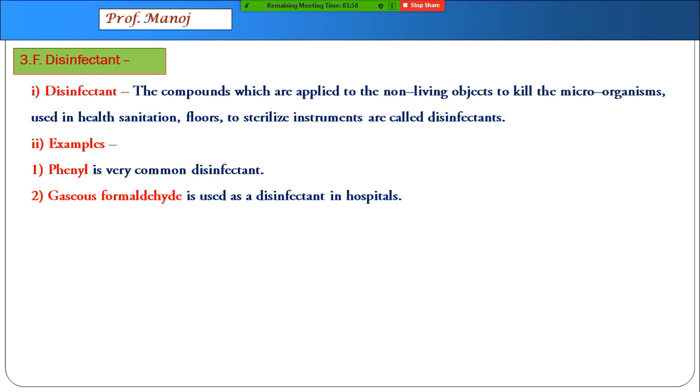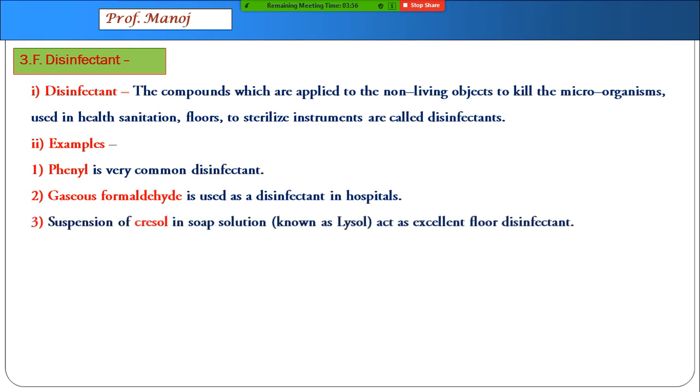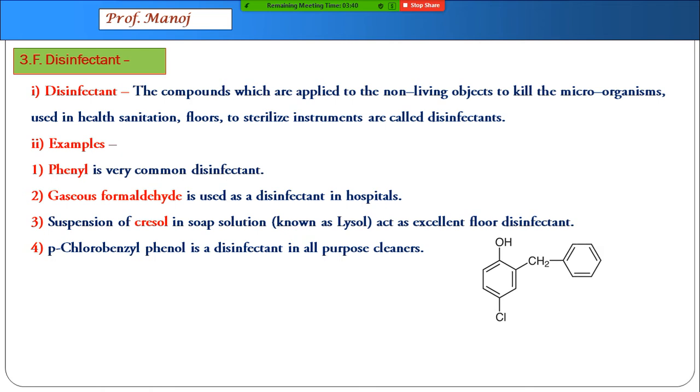Gaseous formaldehyde is used as a fumigant. A suspension of cresol in soap is used as a floor disinfectant. This name Lysol has been changed to Lyzol in India as a trade name, but with added chemicals, of course. Parachlorobenzyl phenol is another very good disinfectant used.